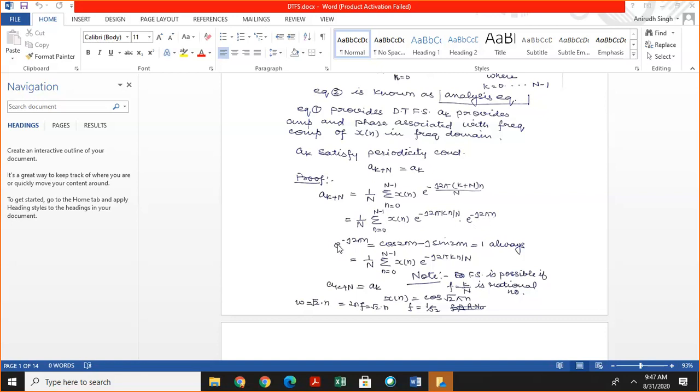Then exponential minus j 2 pi n is equal to cos 2 pi n minus j sin 2 pi n, and the value of this is always 1. So this term is converted into 1, and we get ak plus N is equal to ak.